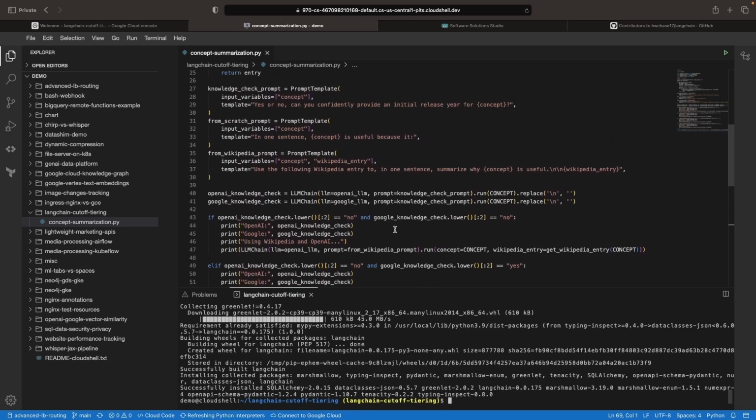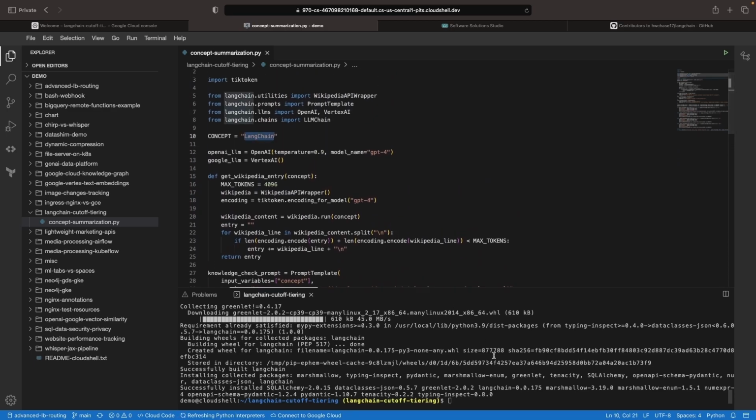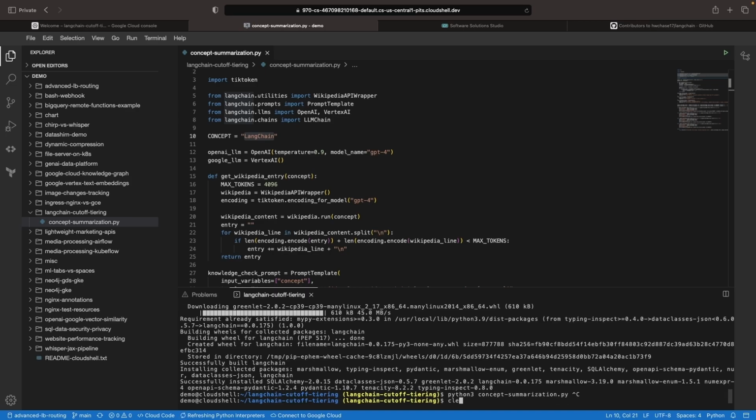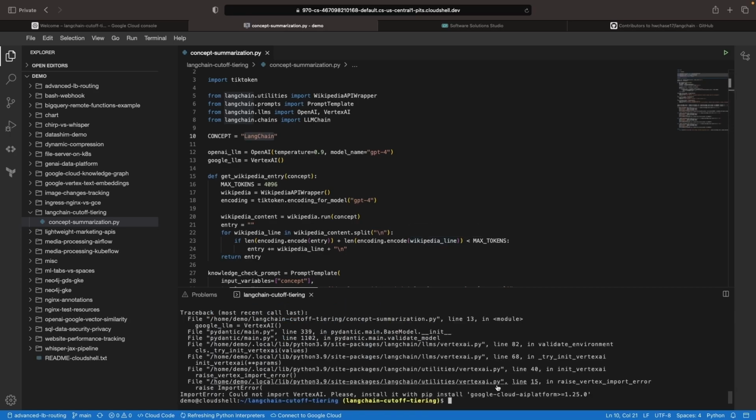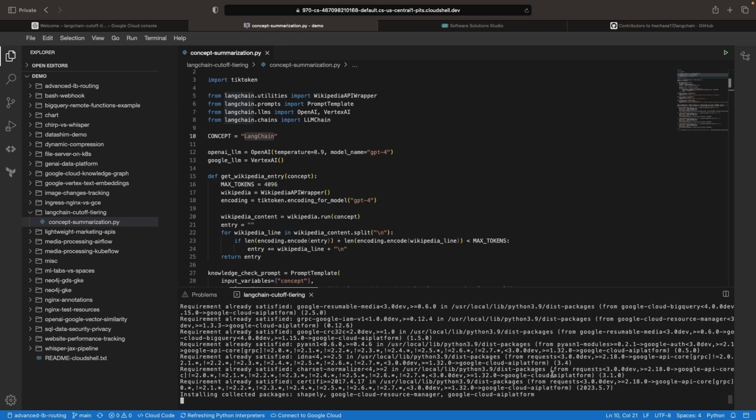This should be all set here. We should be able to run this Python script now if we have all the required libraries. And again, we're going to start with the LangChain concept as an example, since it's unlikely that either of these models knows about this project. All right, and we do need the Vertex AI package as well, so just one more pip install, and the latest version of that package should be fine. It does include the latest large language model capabilities.